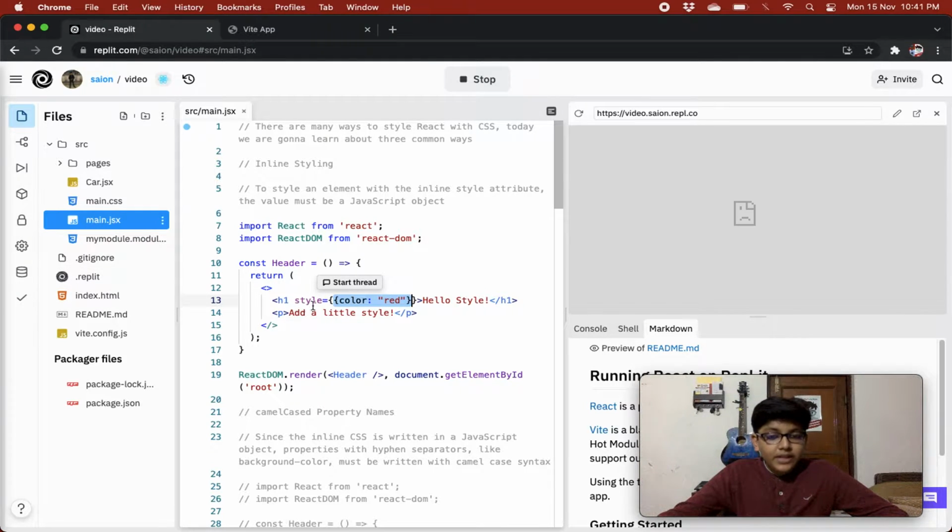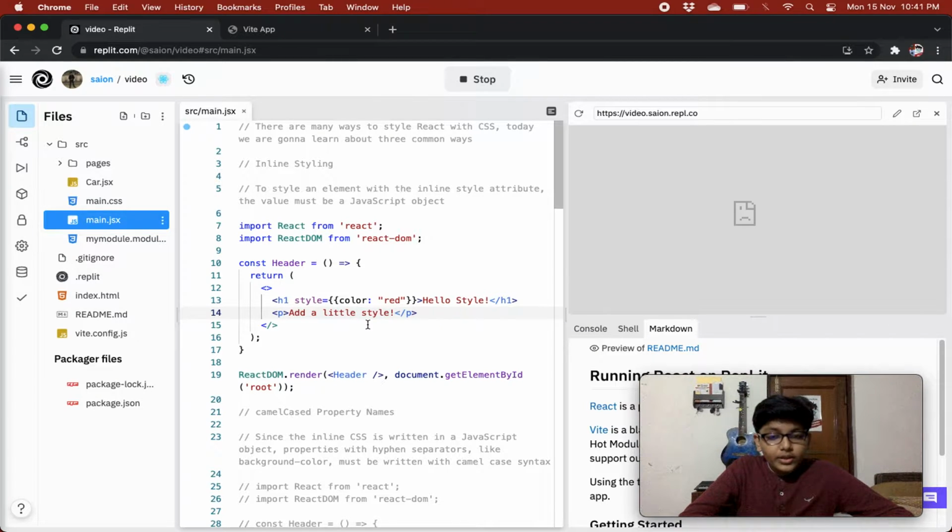So style's value is an object in which there is a property color and its value is red. React will see that if it gets a JavaScript object, whatever properties are in it, it sets them as the CSS properties, and whatever the values of those properties in the object are, it sets them as the CSS values.